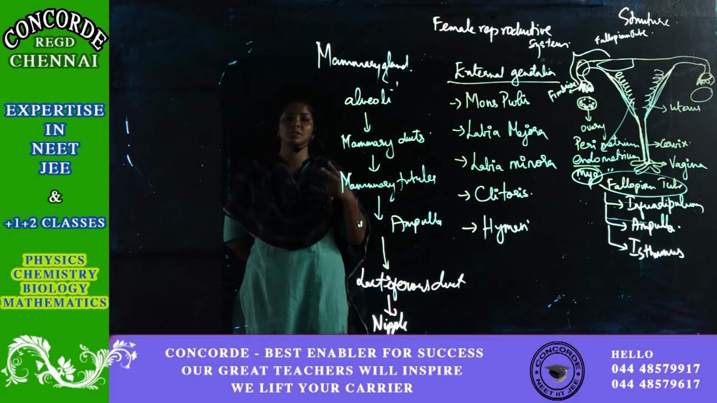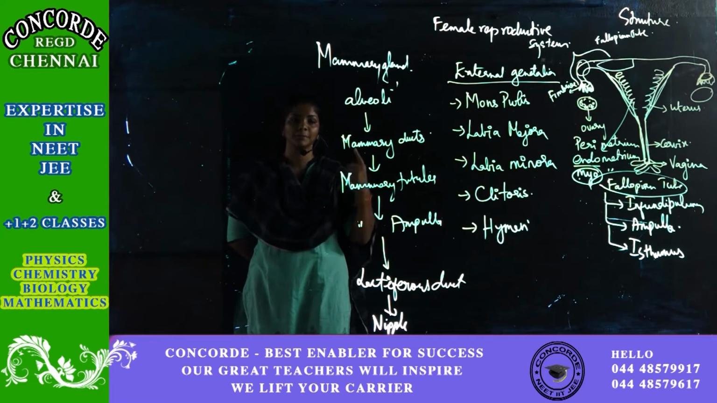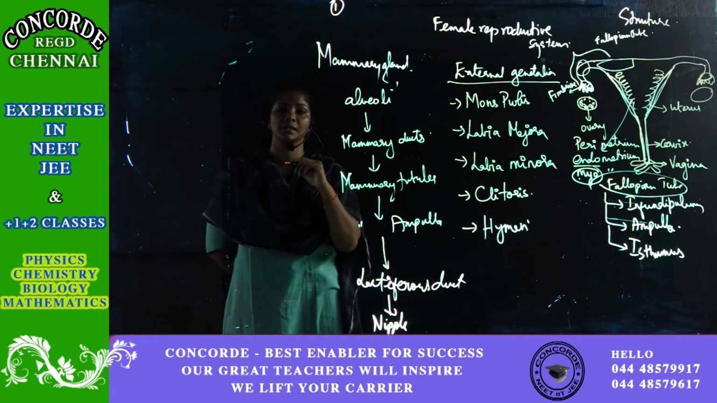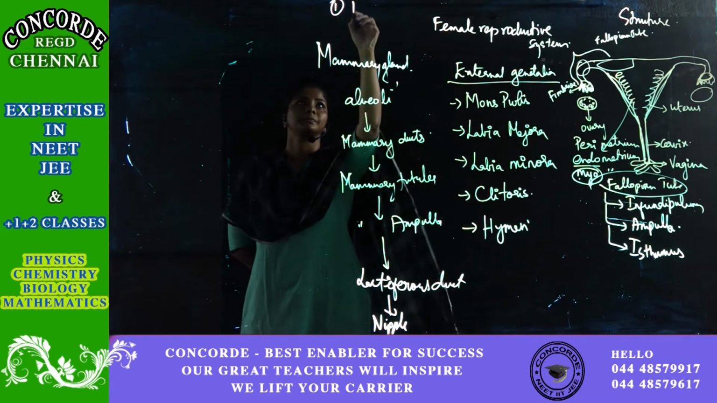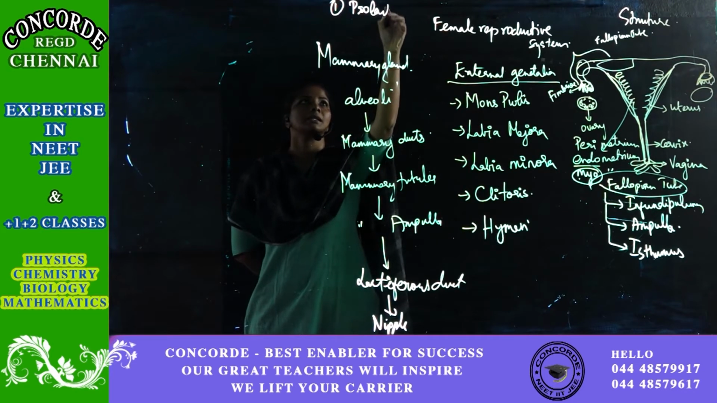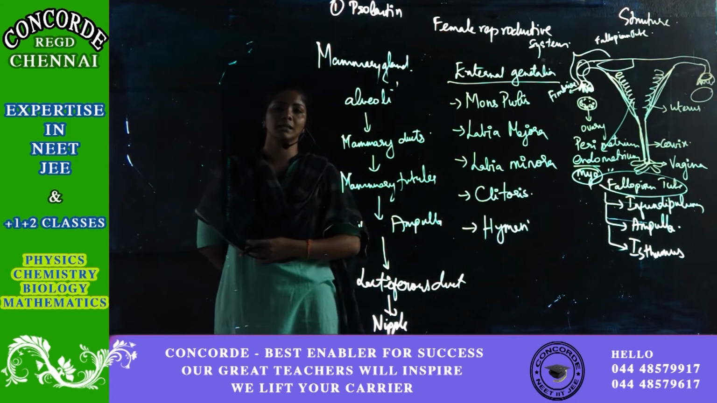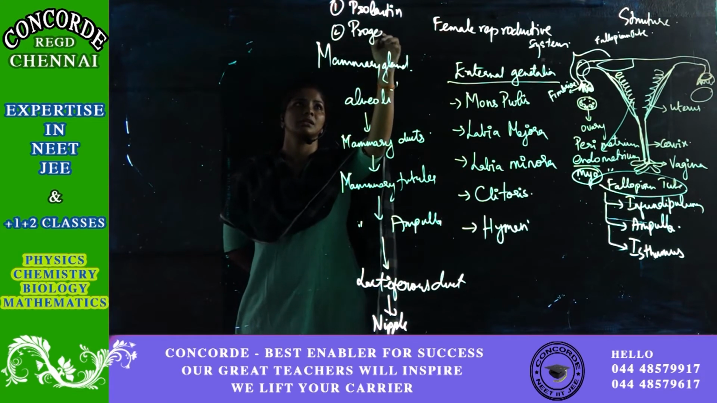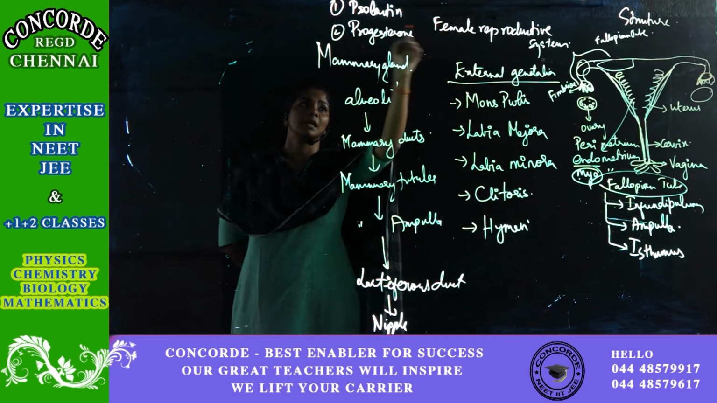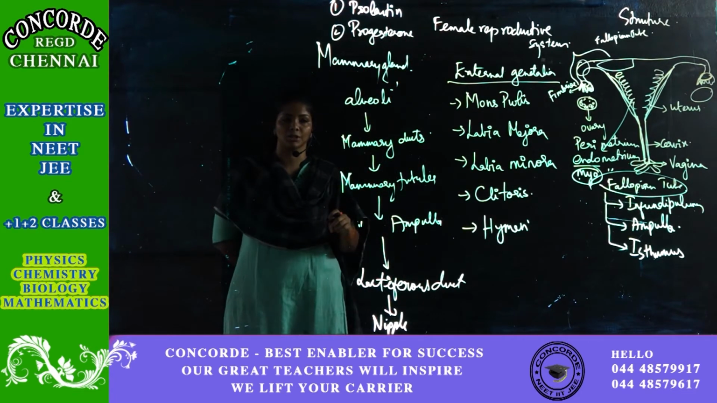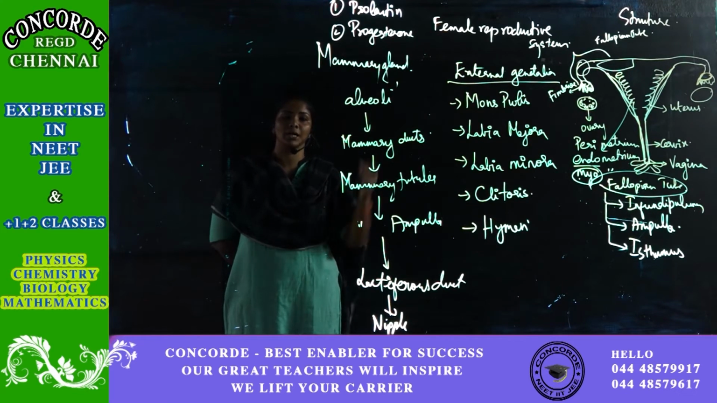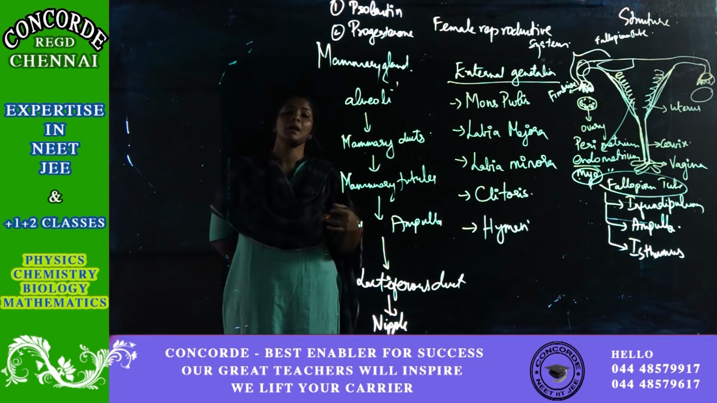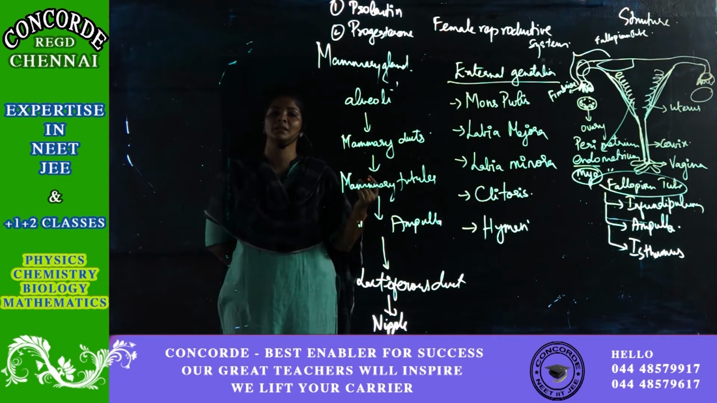There are two hormones which are primarily responsible for milk production. The first is prolactin. Prolactin is responsible for milk production, and also progesterone. These are the two hormones responsible for milk production. But production is different and ejection is different. Milk production starts once the woman is pregnant, but milk ejection will happen only after childbirth.